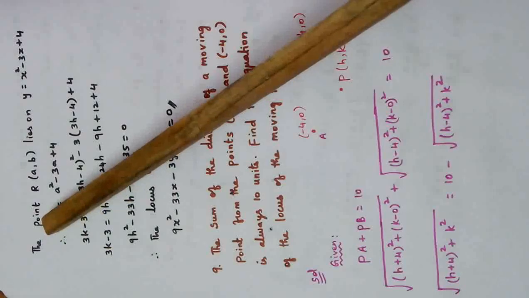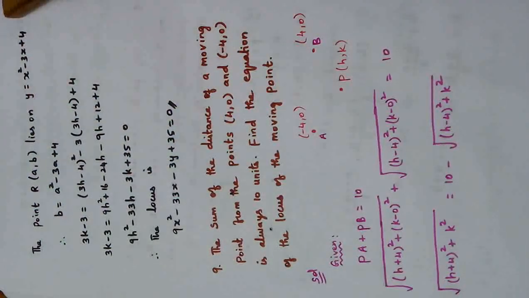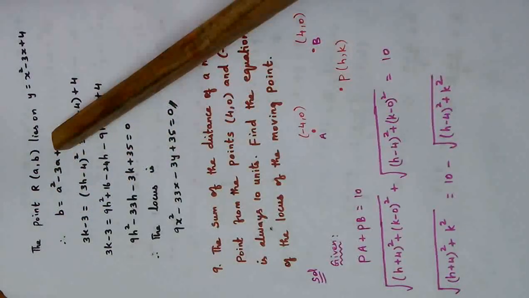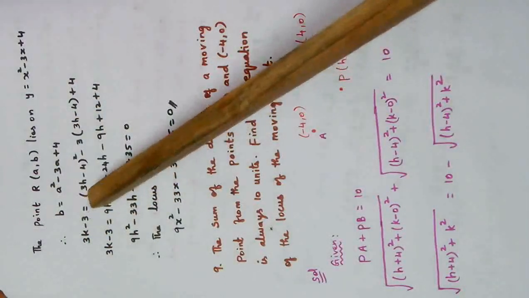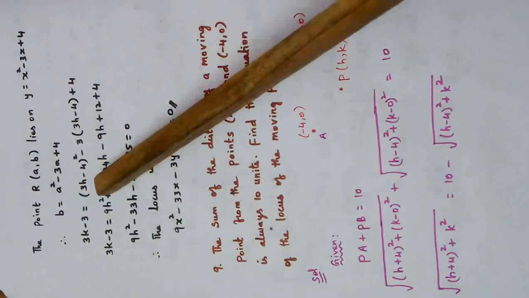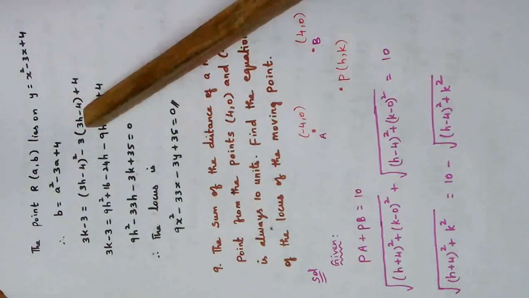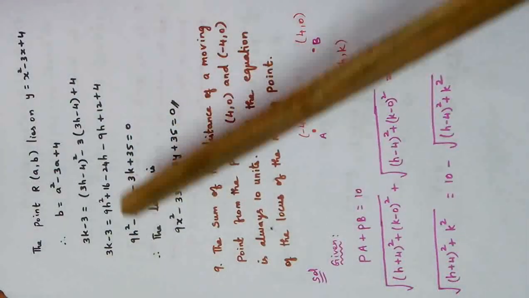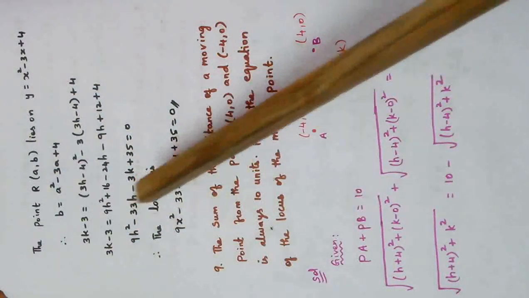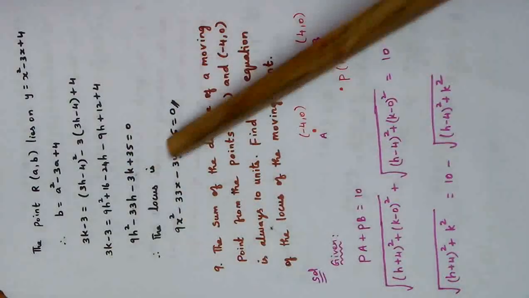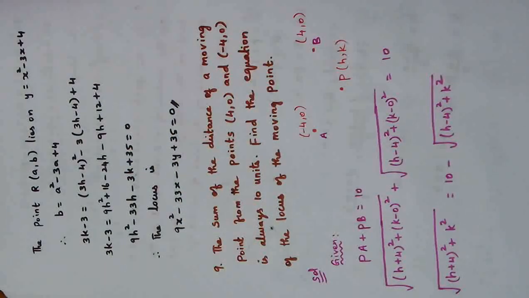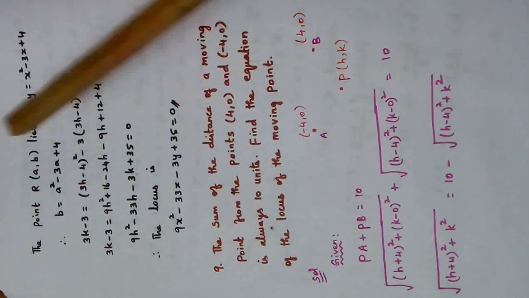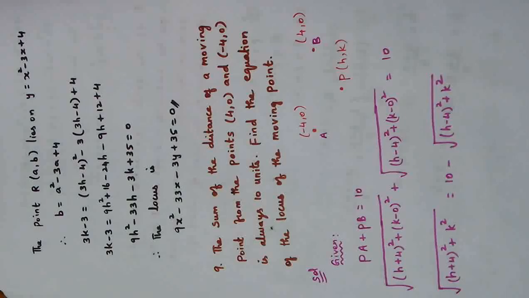Now see, that is what I am writing here. The point R lies on this curve. So substitute a and b in this equation. We are getting like this. So b means 3k minus 3, a means 3h minus 4, a means 3h minus 4. So simplifying this, we get one equation. For the locus, replace h by x, k by y, and write the answer. This is the required locus. So the simplification I am not explaining because it is (a minus b) whole square, multiplication, that's all. You refer to this by yourself and understand.